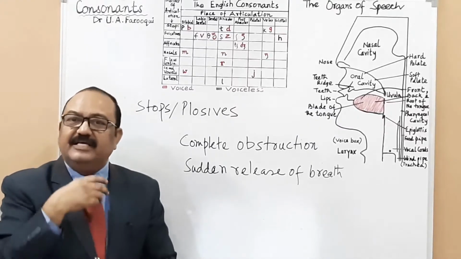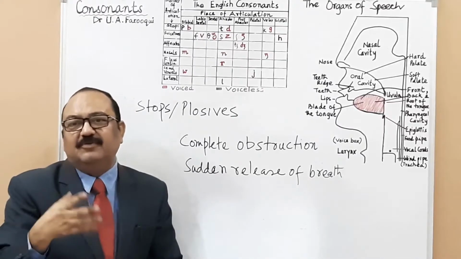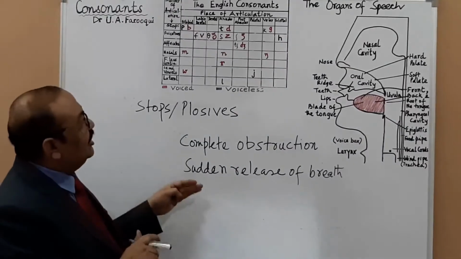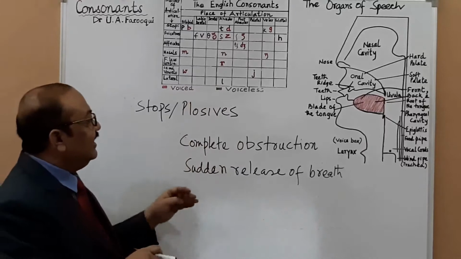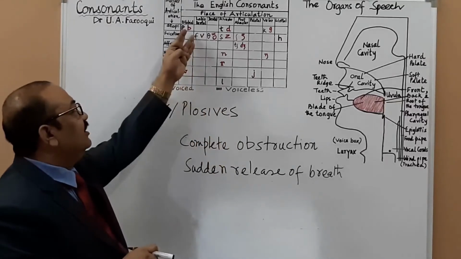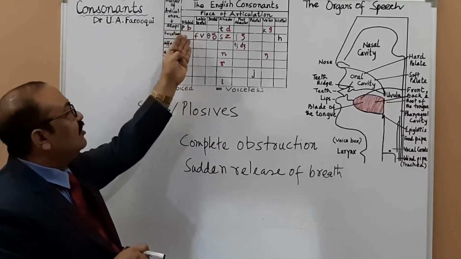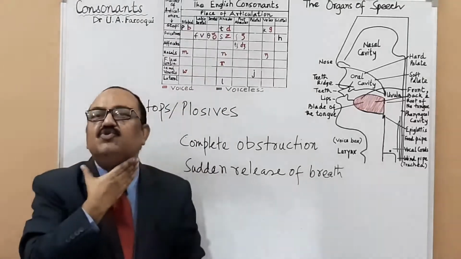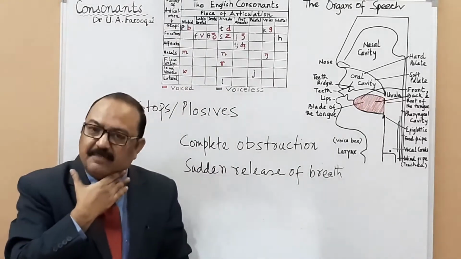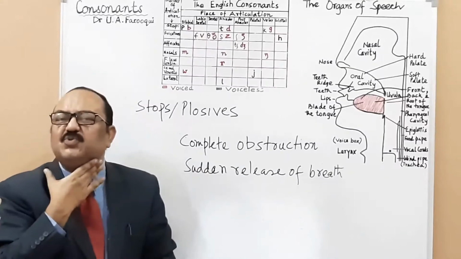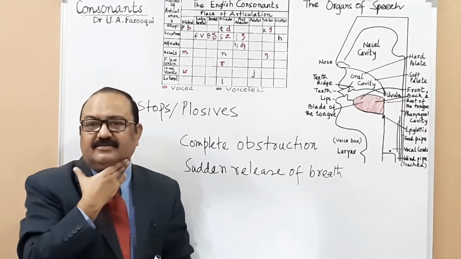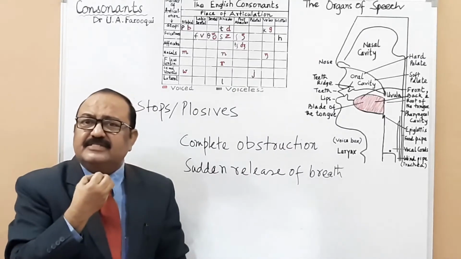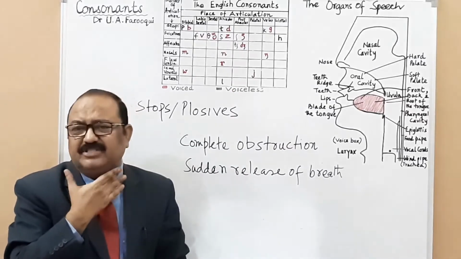According to them, vibration has to be there, otherwise you cannot produce any sound. But phoneticians say that the first sounds in the consonant chart are voiceless because there is no vibration. There might be vibration, but it is very slight, almost no vibration.